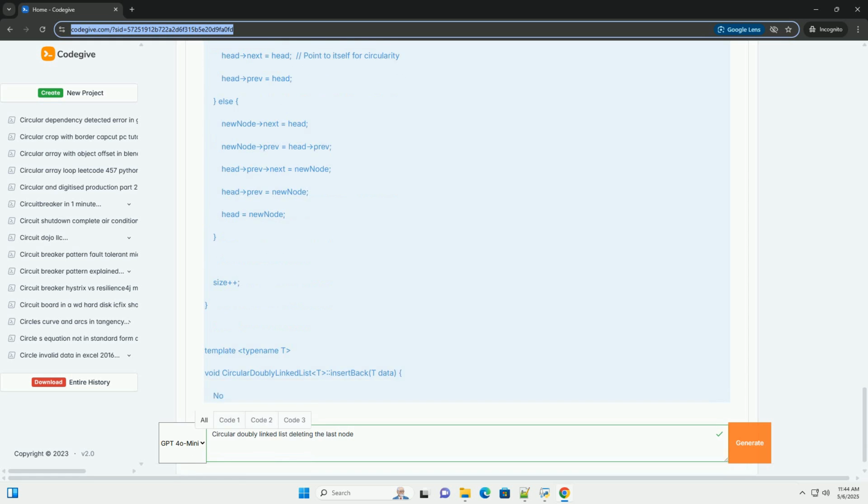The destructor, ~CircularDoublyLinkedList, is essential for deallocating memory when the list is no longer needed.